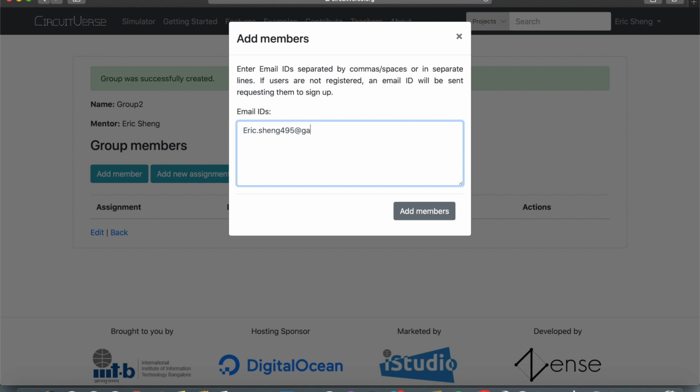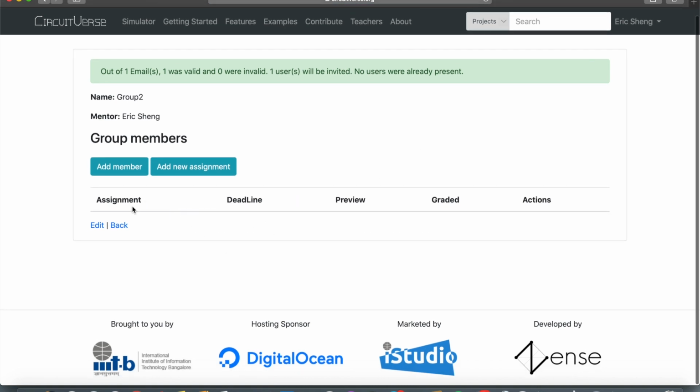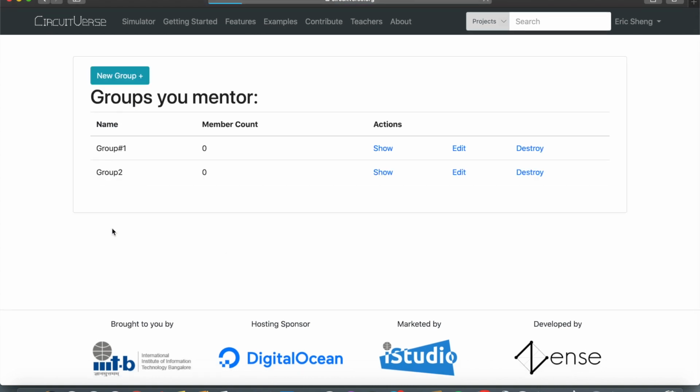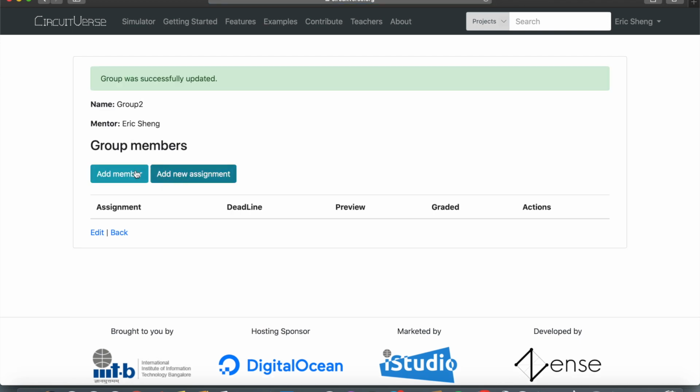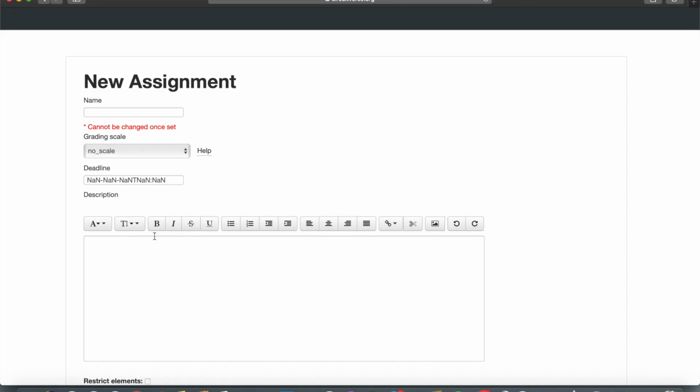Create a group, and you can add members by typing in their email IDs or students at this point and invite them to the group, like so. And yeah, users have to accept it on Gmail. And you can edit groups by changing the group name or add members and post new assignments.